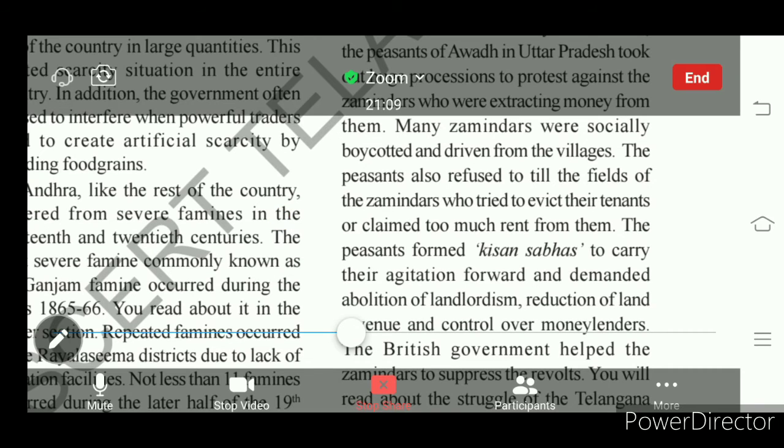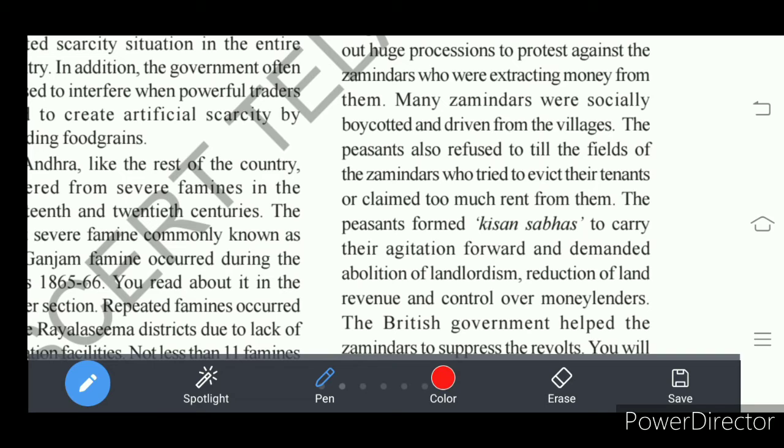Earlier, peasants worked by the force of jamindars. Now jamindars were driven out from the villages. Peasants refused to cultivate the agricultural lands of the jamindars, and also refused to pay the high rent charged by the jamindars and dorras.